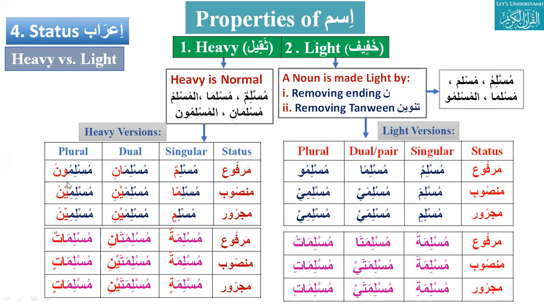We have come across many times that noon is dropped. The actual word is with noon, but we see that noon is not there. So noon is dropped for some reason, which we will see, and it becomes light. This is one such case for dual and plural. Muslimani, we drop the noon here, and this will be muslimu.